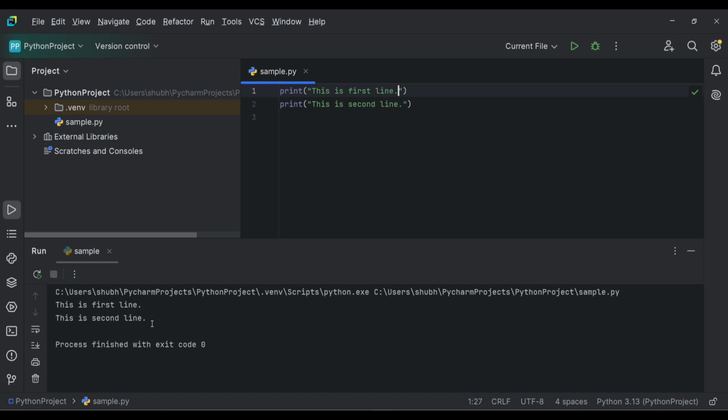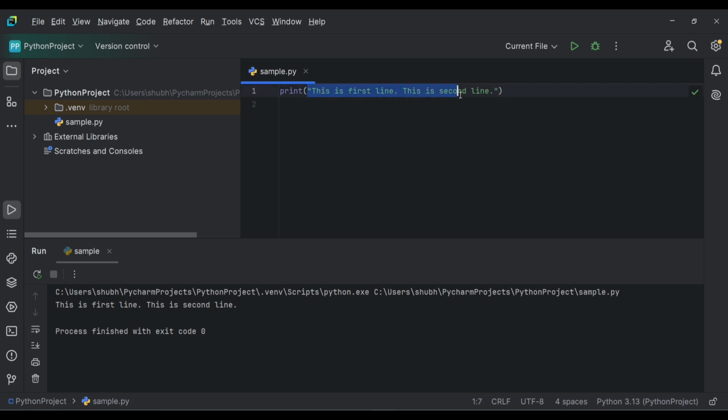But what if I need to write only a single print statement? I will copy this string and move it here. So will it print two lines? No. Let's check. This is first line, this is second line. Why? Because this is a single string and it is in a single print statement. But how can we write this in two lines? How can we split this string in two lines?